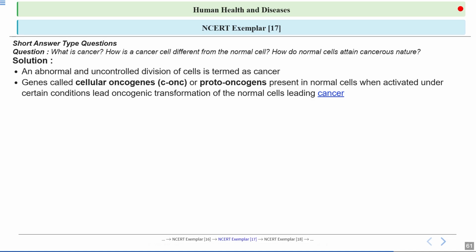Now, genes called cellular oncogenes and proto-oncogenes present in the normal cells, when activated under certain conditions, lead to oncogenic transformation of the normal cells, leading to cancer. Okay, so our cells have special genes called the proto-oncogenes which act like switches to control cell growth. But if these genes are activated in the wrong way, then they can turn normal cells into cancerous cells. So this process is called oncogenic transformation and it is a key step in development of cancer.